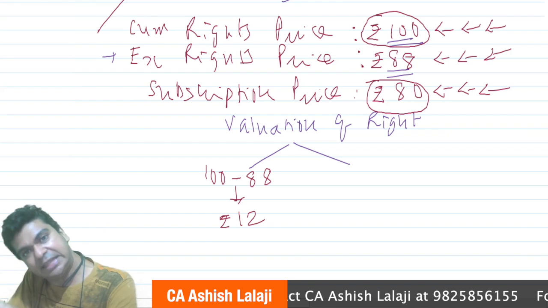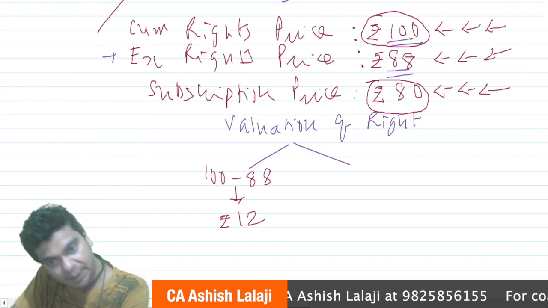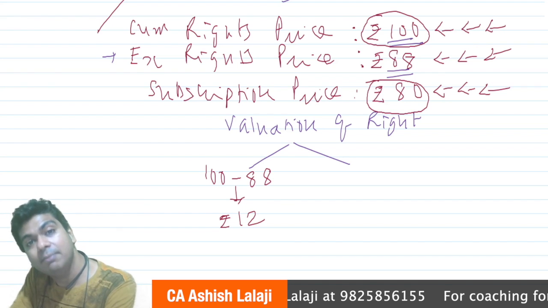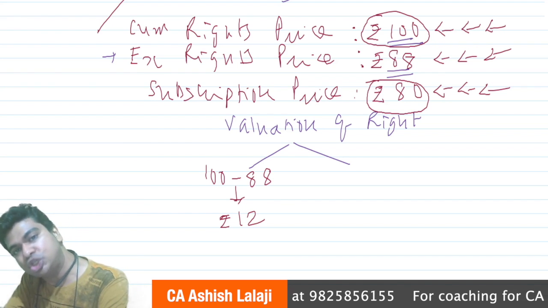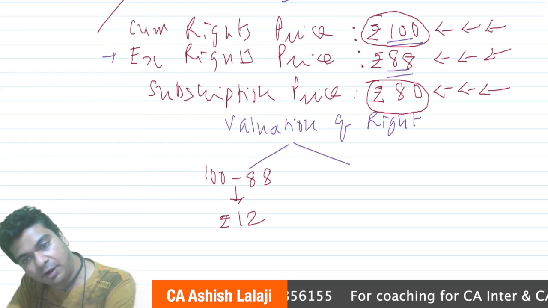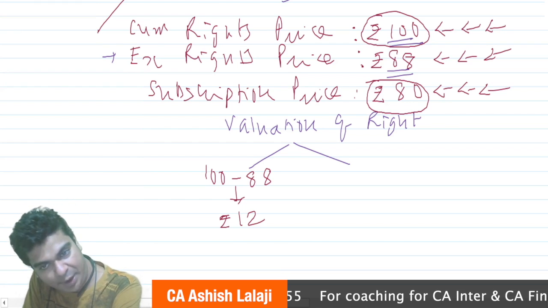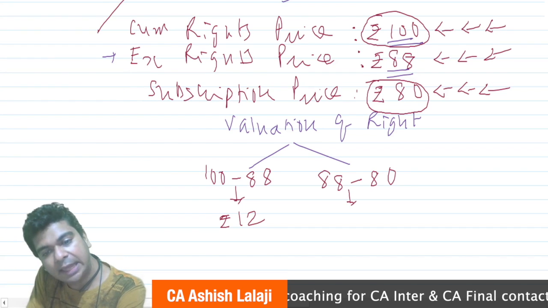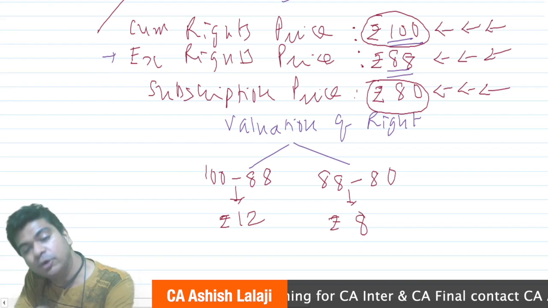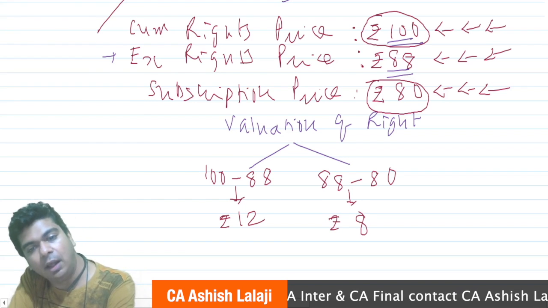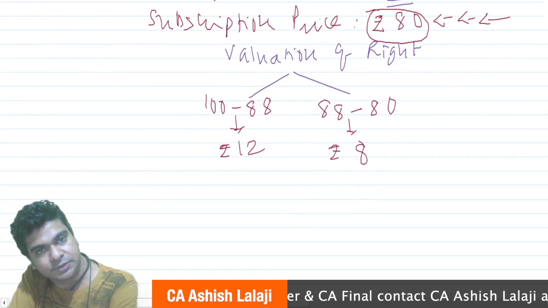So something that you are buying for 80 can be sold for 88, and thereby you can make 8 rupees per share. This also can be understood as the value of a right. What I do here is I say it is 88 minus 80, and thereby I make 8 rupees over here. I'm making a gain of 8 rupees.